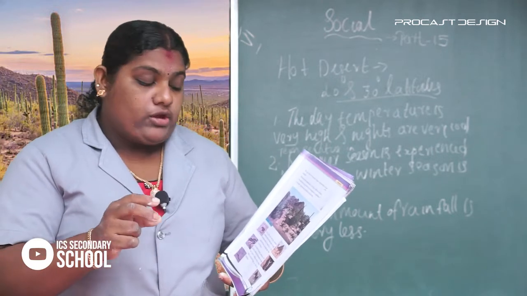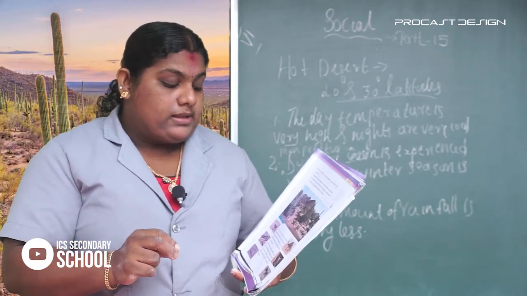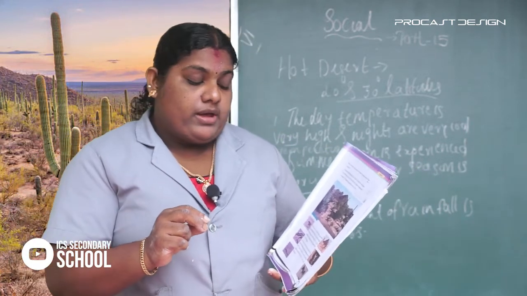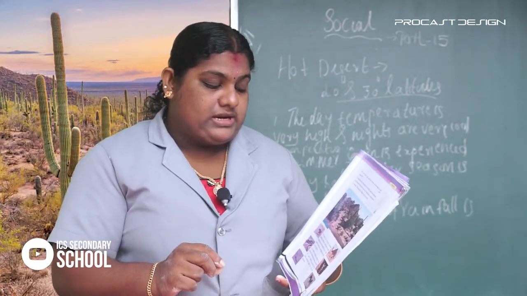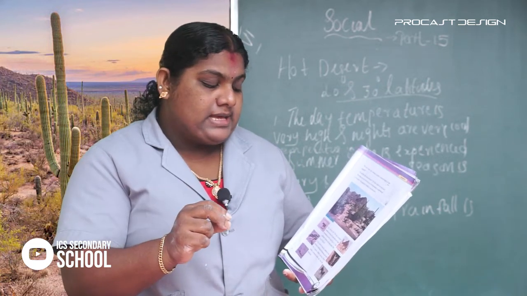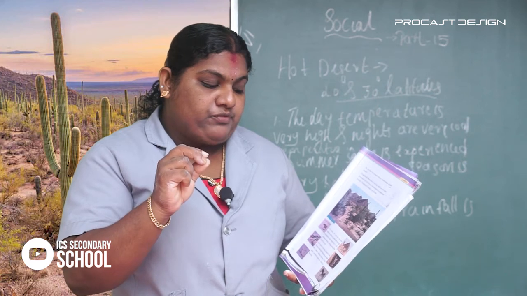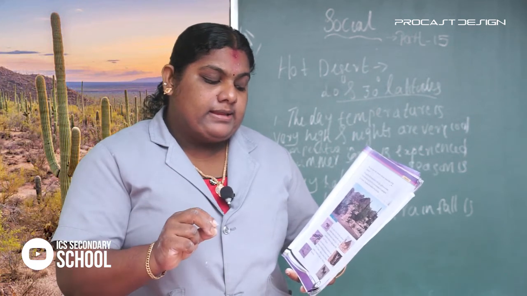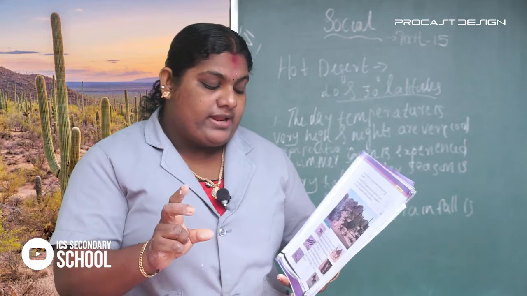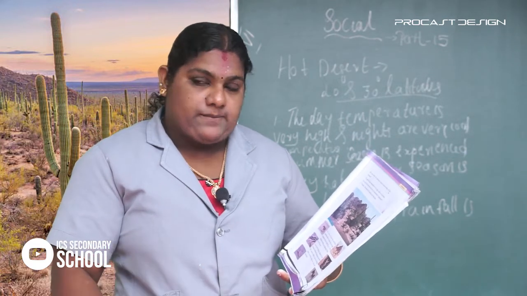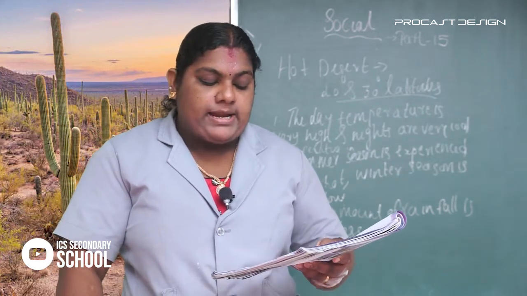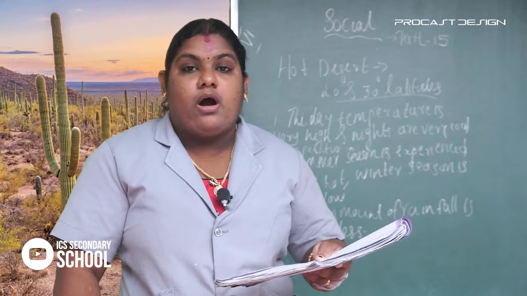There are two important flora, that is cacti and acacia. These are the two important flora in the hot desert region. The main features of this flora are that they withstand very high temperature and dry winds here, and the cacti have no leaves, only fleshy stems. There are also a few species of animals adapted to the physical conditions of the hot desert.